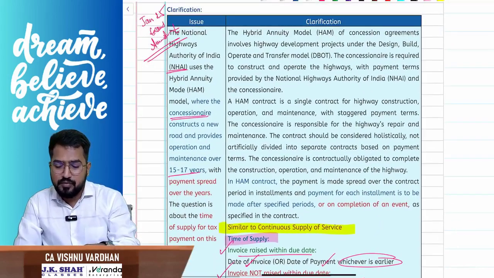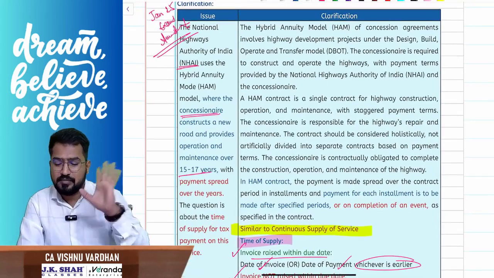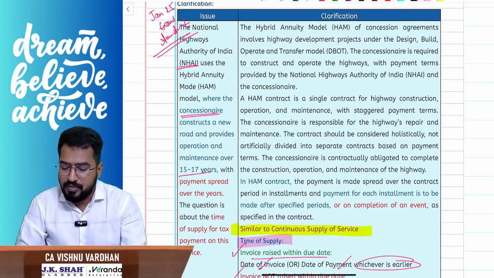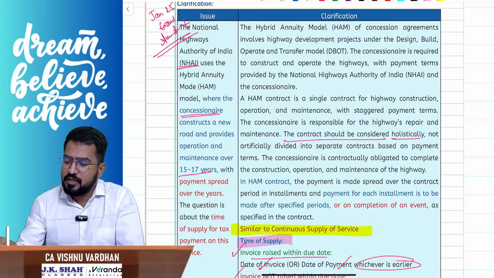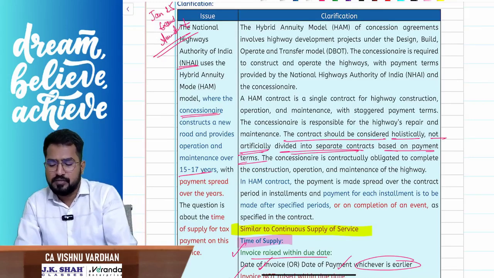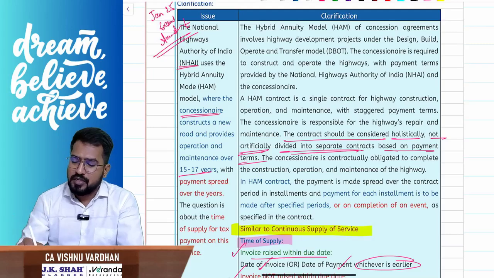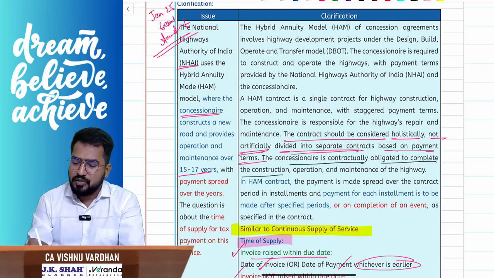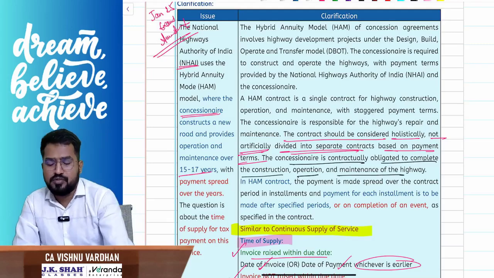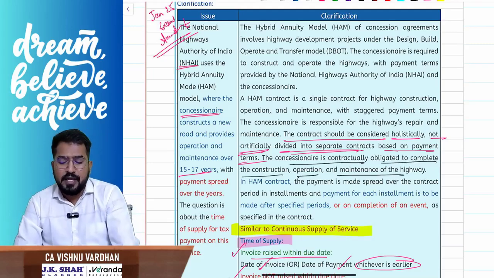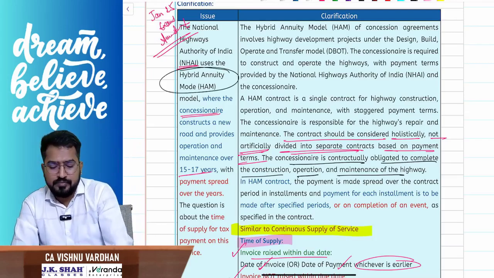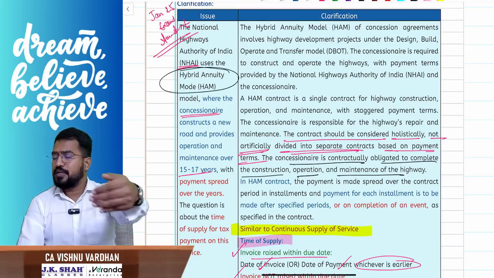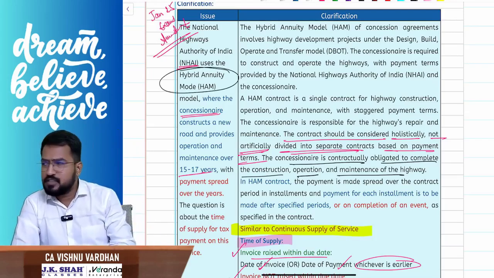I have just given this fully here so that you can go with the technical terms, that's all. Apart from that, this is a very simple one. Shall we continue? So the contract should be considered holistically, not artificially divided into separate contracts based on payment terms. Because the contract says the concessionary has the obligation to complete the construction, operate it, and do the maintenance also. That is with respect to HAM mode, that is hybrid annuity mode. Clear everyone? So this is the brand new amendment for you. This we did not discuss in class.